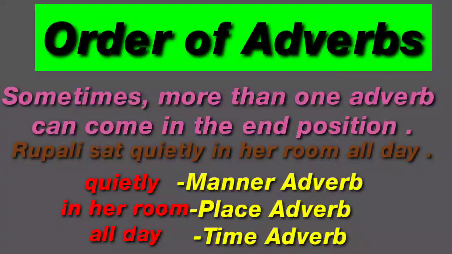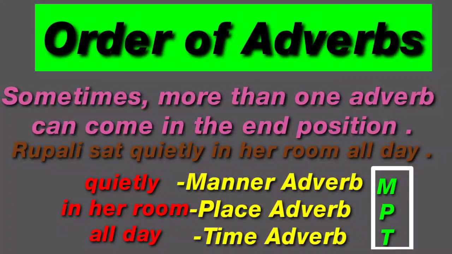So the order is adverb of manner, place, time. In short form, MPT. Okay. If there are several adverbs in a sentence, the usual order in which they follow the verb is manner, place, and time.